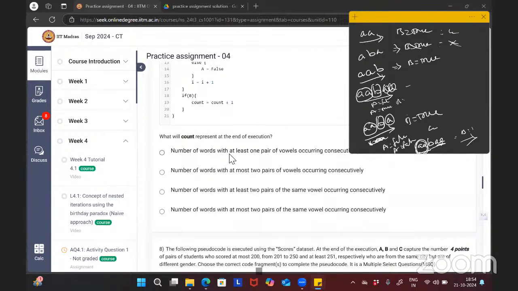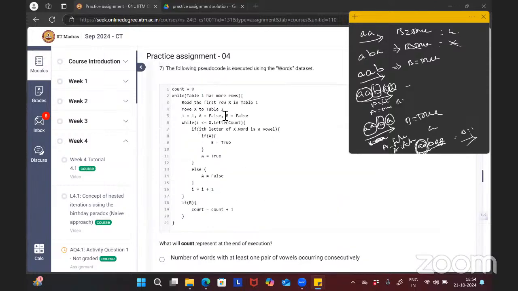Ma'am, I still didn't understand this question. Could you please try solving this yourself by taking some example, whatever words I have taken, and just do this. Try solving and ask me which part you have doubt in. I will wait for a few minutes.